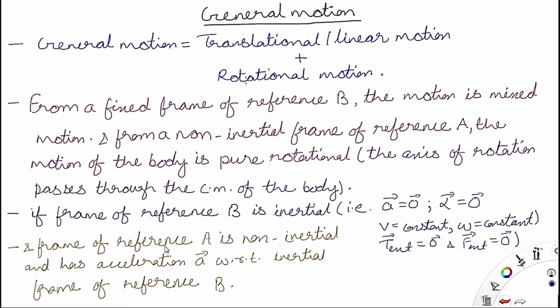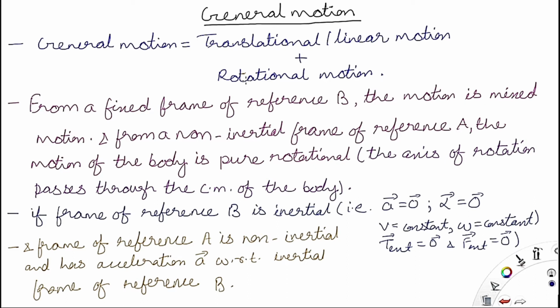So frame of reference A is non-inertial, meaning it has a linear acceleration with respect to the inertial frame of reference B. From frame of reference B we observe the motion as a general motion, and from frame of reference A, which is non-inertial and accelerating, the motion of the body is pure rotational.